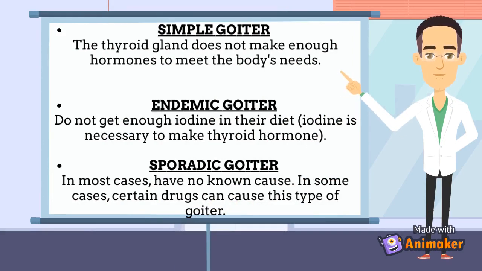Second, endemic goiters occur in people in certain parts of the world who do not get enough iodine in their diet. Third, sporadic goiters in most cases have no known cause. In some cases, certain drugs can cause this type of goiter, for example, the drug lithium.